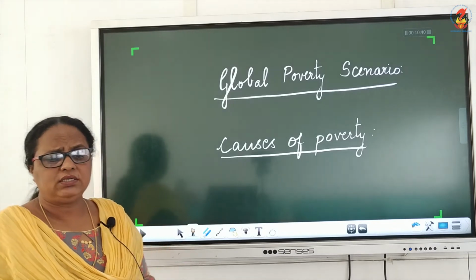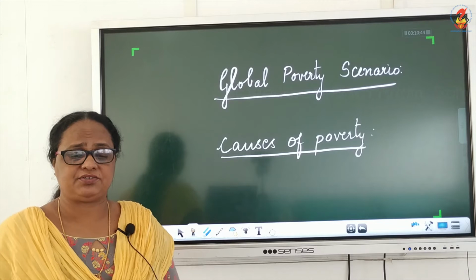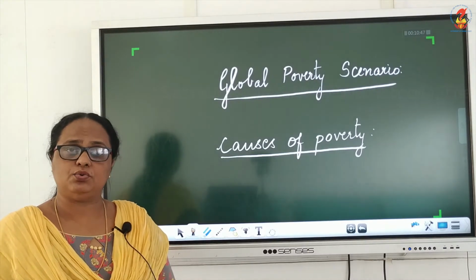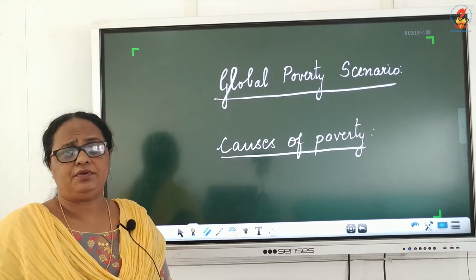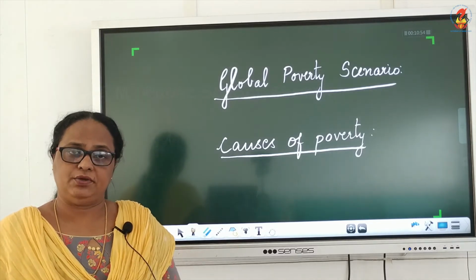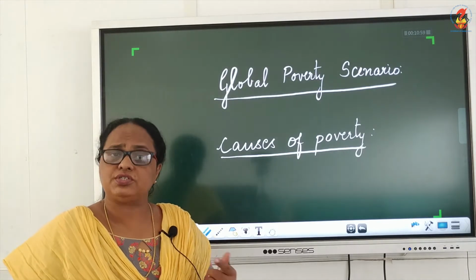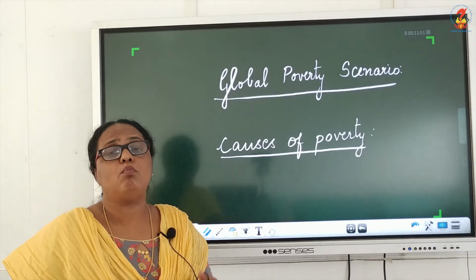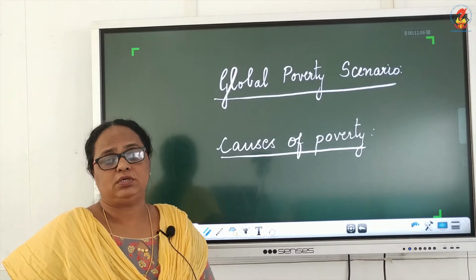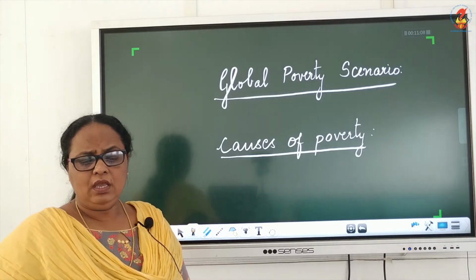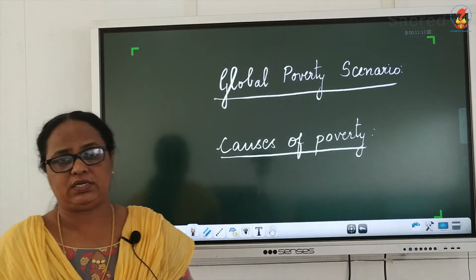Then there are a lot of other countries like sub-Saharan African countries, Russia, etc. where the poverty has reduced. So we have just named a few of the countries here where the poverty has reduced, but there are many other countries where it has reduced drastically, but still there are more to go. There are many countries who have to come out from this poverty level. Then the next is the causes of poverty.